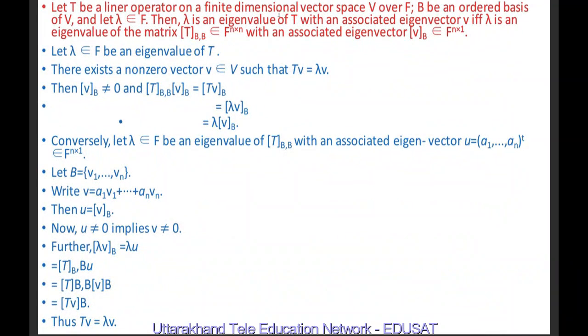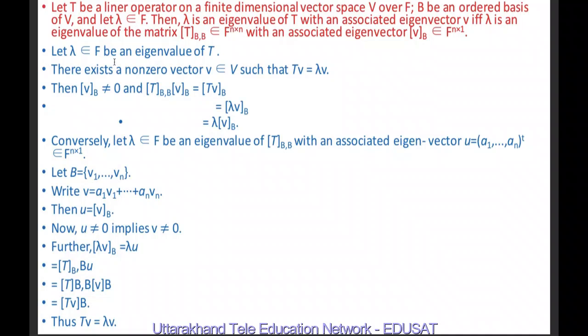Let T be a linear operator on a finite dimensional vector space V over F and B be an ordered basis of V. Let lambda belong to F. Then lambda is an eigenvalue of T with an associated eigenvector v if and only if lambda is an eigenvalue of the matrix T_BB belonging to F n by n, a matrix of order n by n, with an associated eigenvector v_B belonging to F n by 1, the space consisting of column matrices of order n by 1.